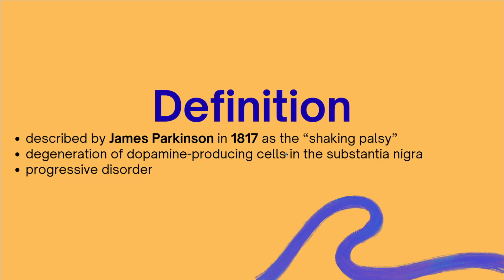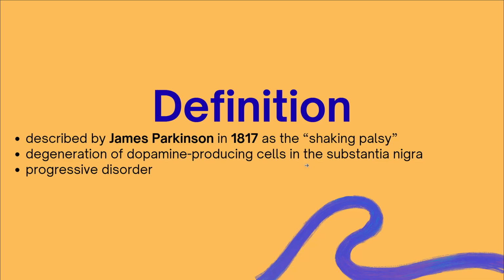Parkinson's disease involves the degeneration of dopamine producing cells in the substantia nigra. So if we remember from neuroscience, dopamine can be excitatory and inhibitory depending on the receptor that it can bind to. So in the basal ganglia, we have a D1 receptor and a D2 receptor.